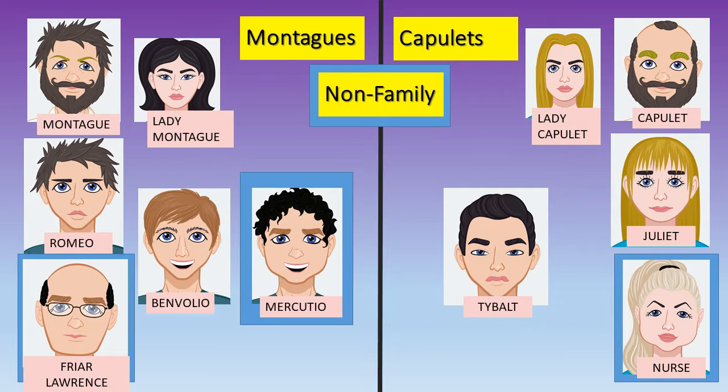So these families are very, very similar to each other, and the experiences that Romeo and Juliet have had are also quite similar. I'm going to take you through the characters now and talk to you about each one of the major characters in the play.